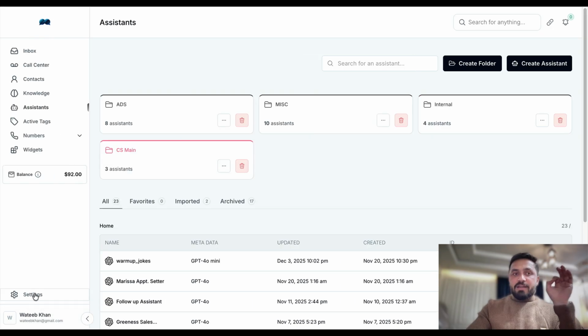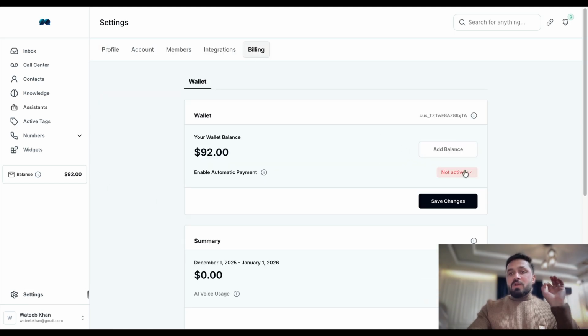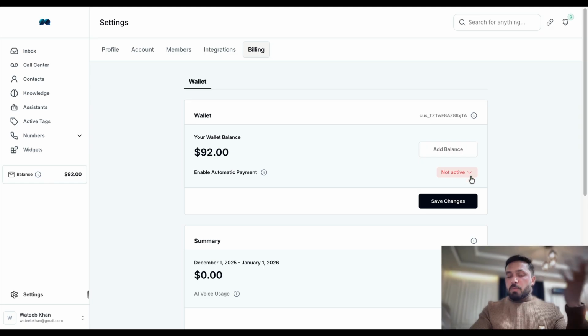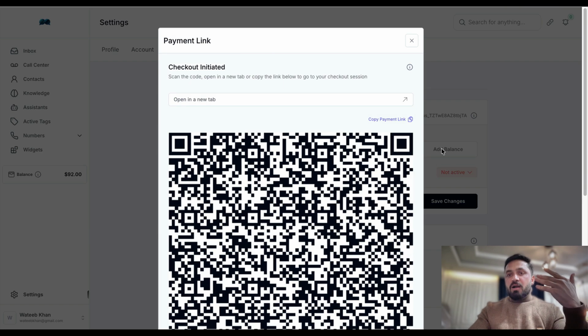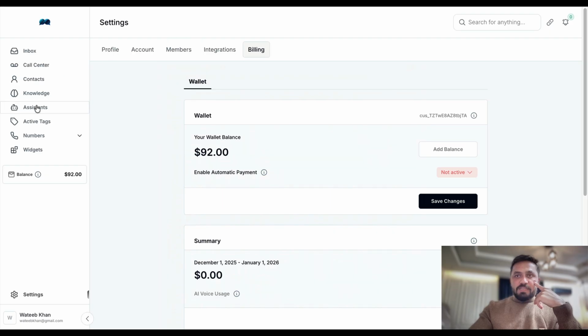Since I have already connected my card with this sub account, but once you turn on rebilling, a red pop-up is going to show here, which is going to ask your client to connect their card. What they need to do is come here in settings, go to billing, and connect their wallet. Once they connect their wallet, you can also enable automatic payment, so you don't have to go each time the balance goes below $10. AI is going to automatically charge their card. And how you can add your card is just click here, scan it, and make a payment. That's it. I hope this part is clear.